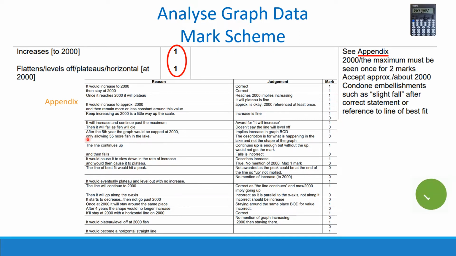So if you wrote down that the fish will fall as the fish will die, then that will give you 0. If you say that it increases to start with and continues up to the maximum, then you'll get 1 mark for the part of increasing. But if it goes past the maximum, then you wouldn't get a mark. So you've got to look through all the reasons here, see if your reason was allowed or it wasn't allowed. Remember, mark your answers and tick where you were awarded the marks.